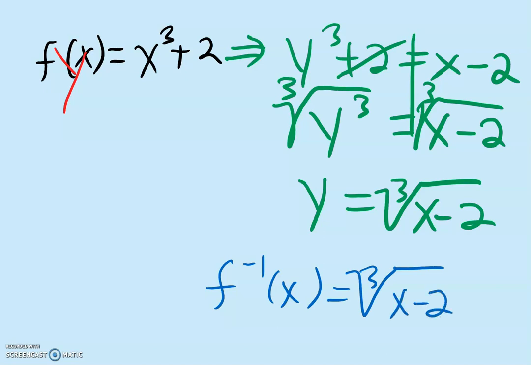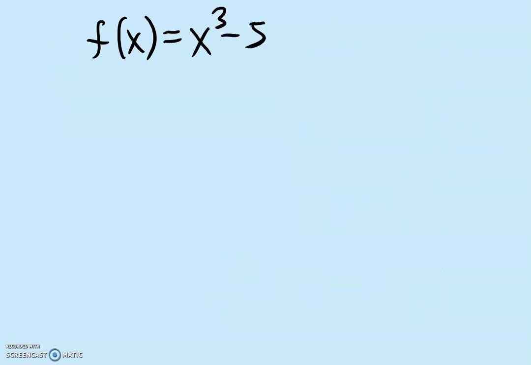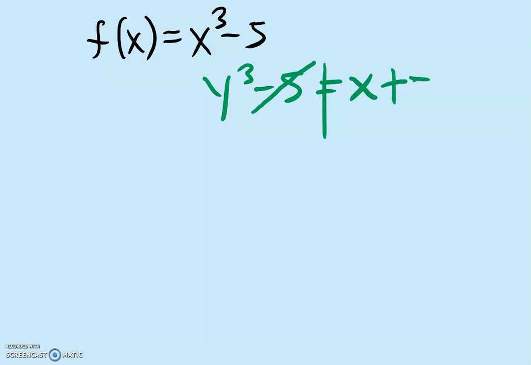In this example, we're going to rewrite the equation as y cubed minus 5 equal to x. And we will now solve for y. To bring the minus 5 to the other side, we'll change it to a plus 5. So that gives you y cubed equals x plus 5.